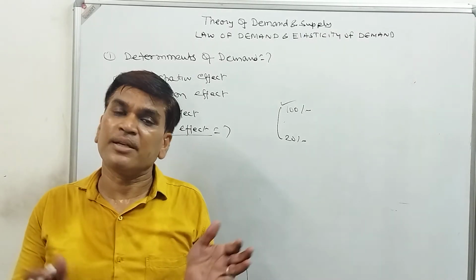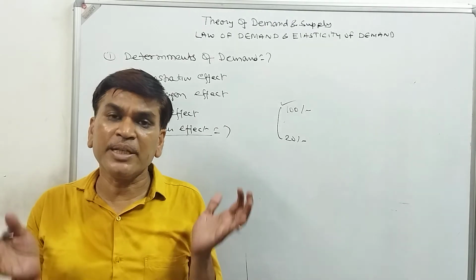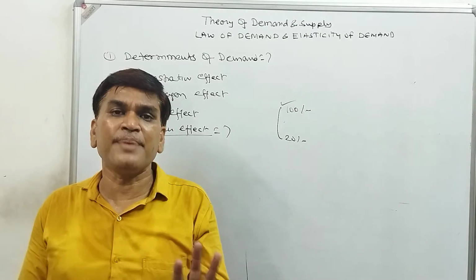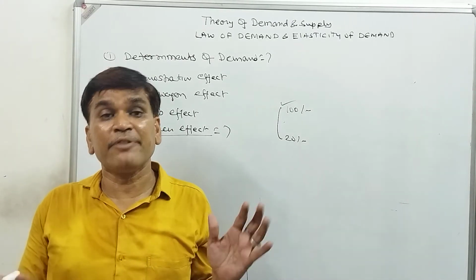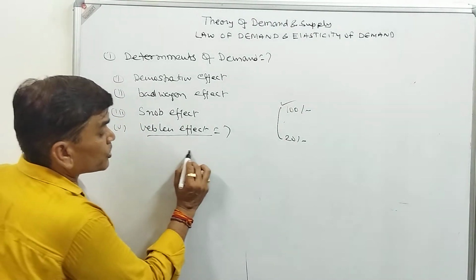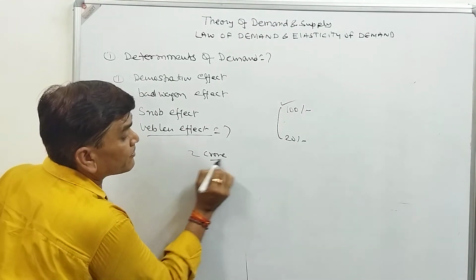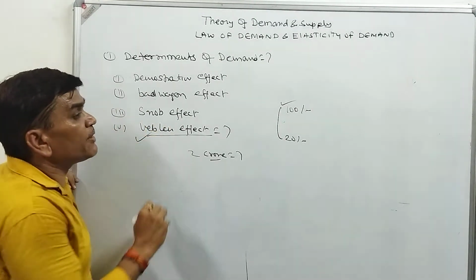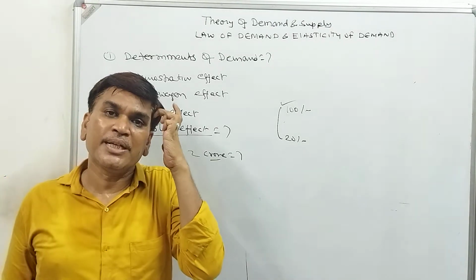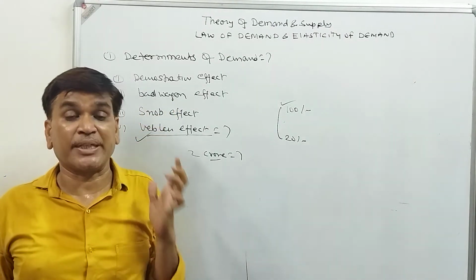They will purchase. All the cars are similar. In all cars 5 members can sit, but they will purchase a car costing 2 crore rupees. Why? Because of the Veblen effect. Because they want to show that I am different from the society.